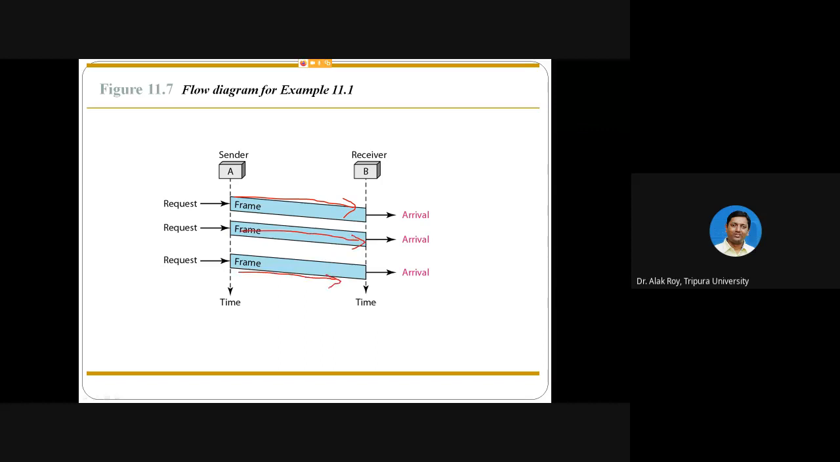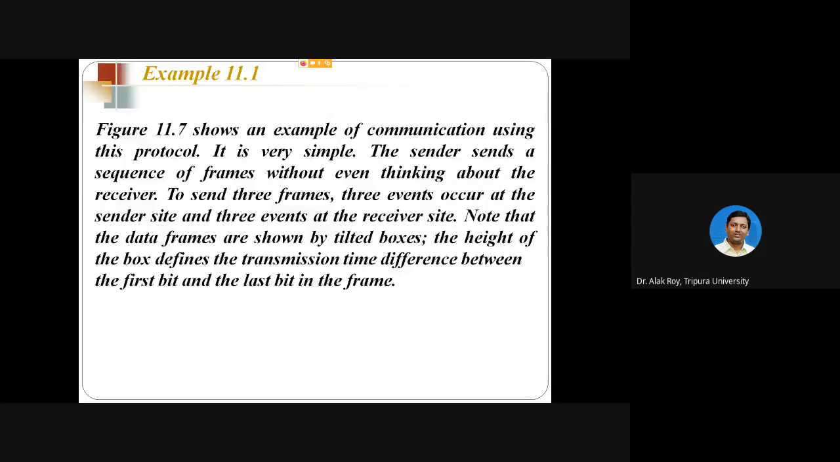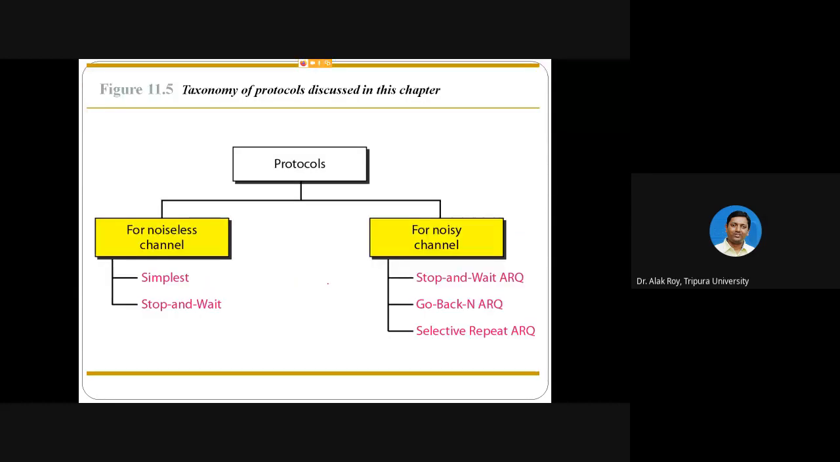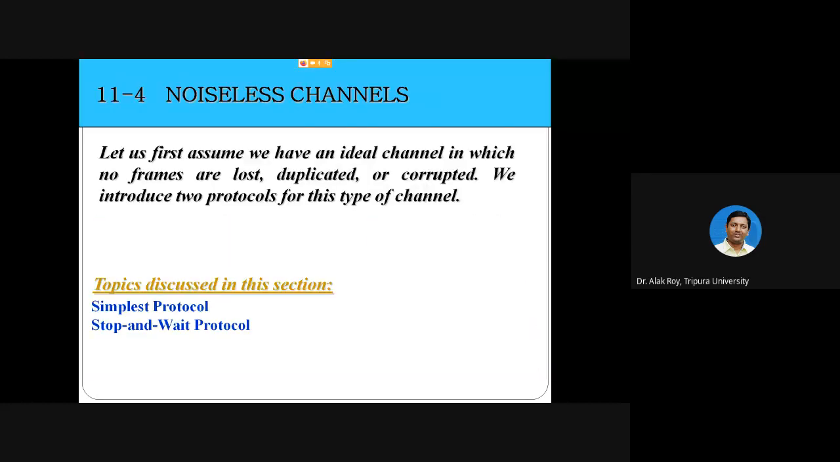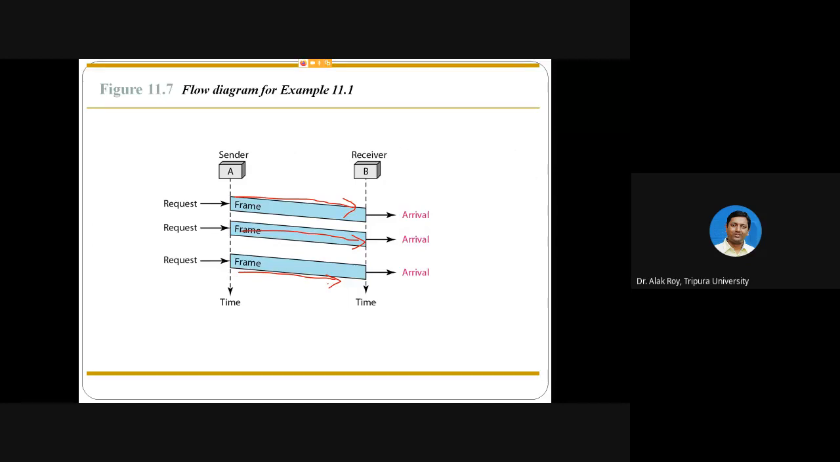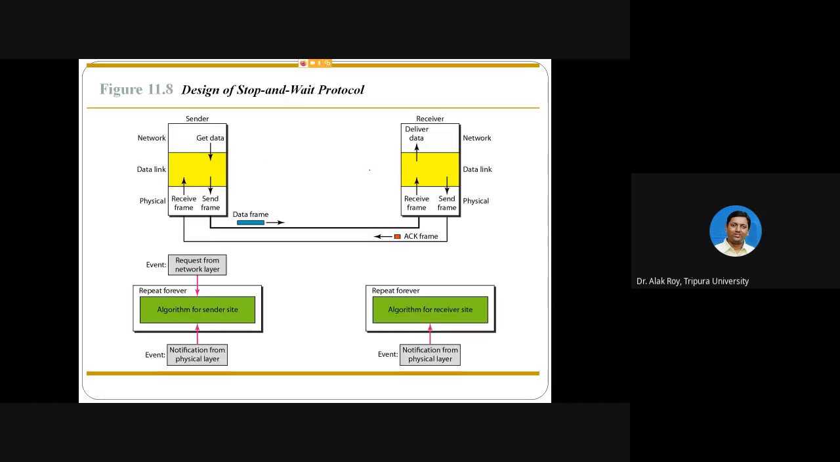So it is known as your first category, simplest protocol, where the sender will always send something to the receiver and the receiver will not send anything back, will not give any feedback. That is the simplest protocol.